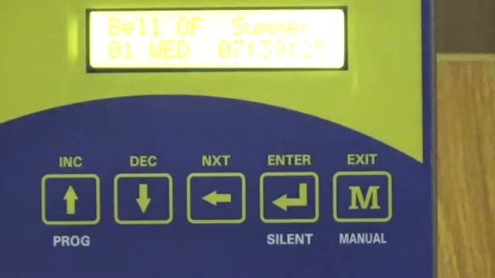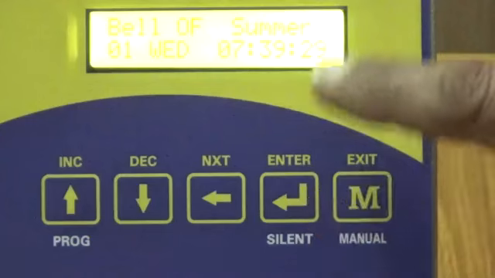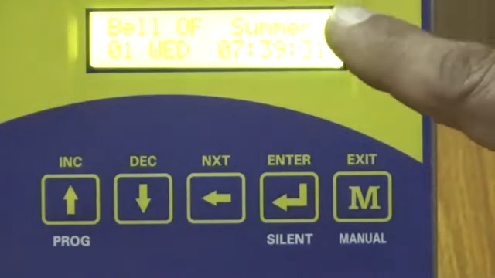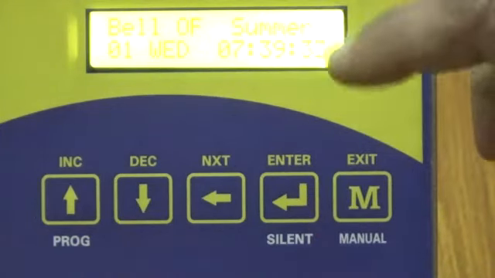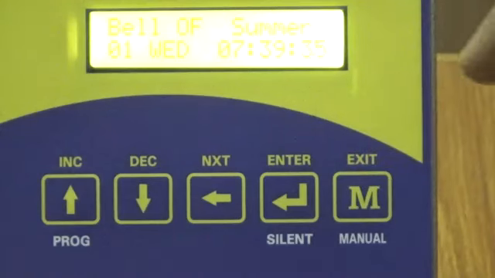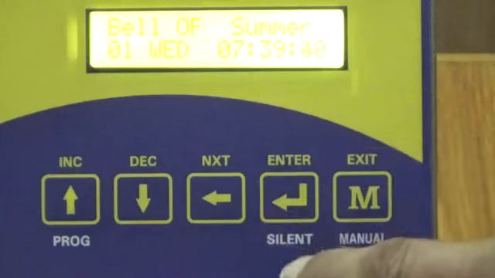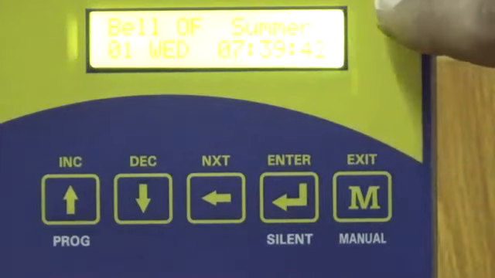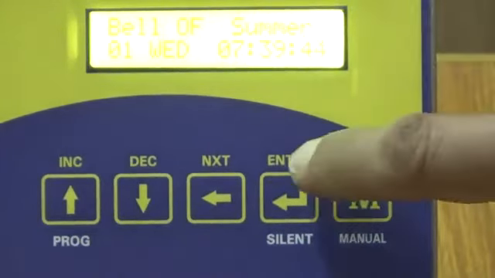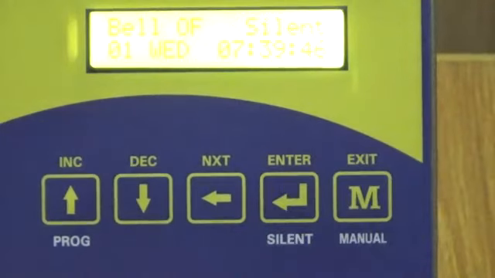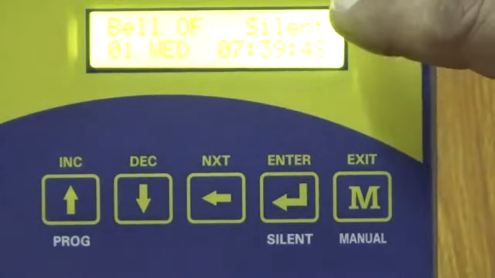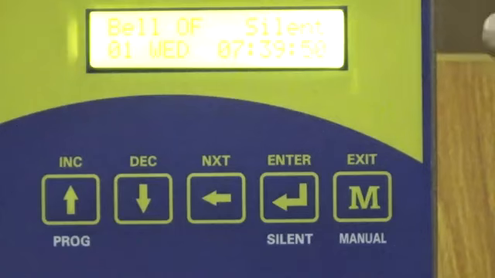For vacations long and short, you can use the silent key. When the unit is in the silent mode, the bell will not ring. To go to the silent mode, press the silent key. The enter key also works as a silent key when the display is in the home screen. Press the silent key once, you will get the silent mode. In the silent mode, the unit will be functioning normally, but the bell will not ring.